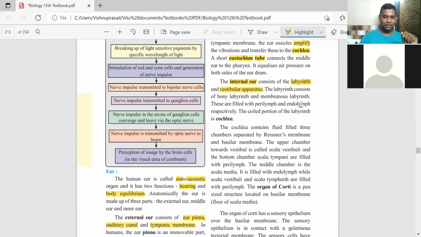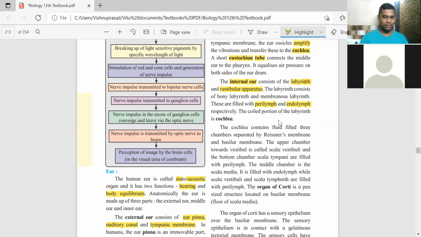Listen carefully. The bony labyrinth and the membranous labyrinth are filled with two fluids. The bony labyrinth is filled with perilymph and the membranous labyrinth is filled with endolymph.